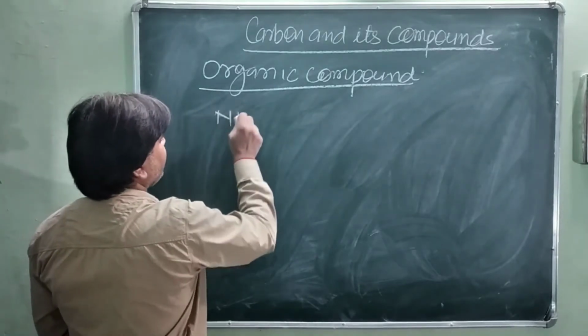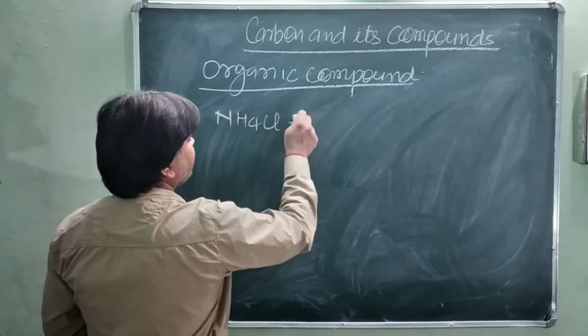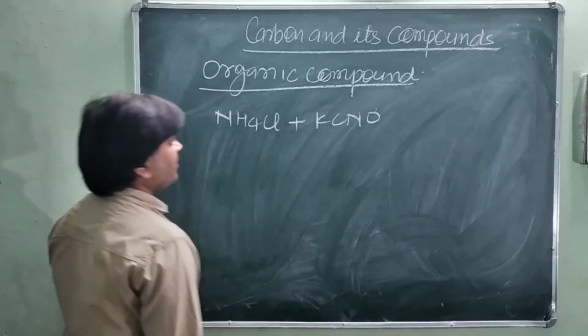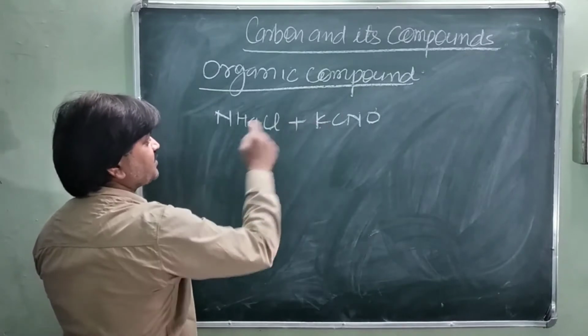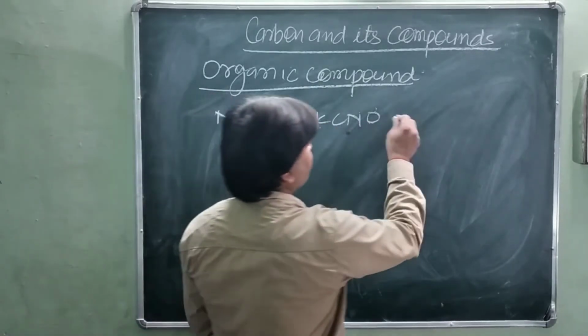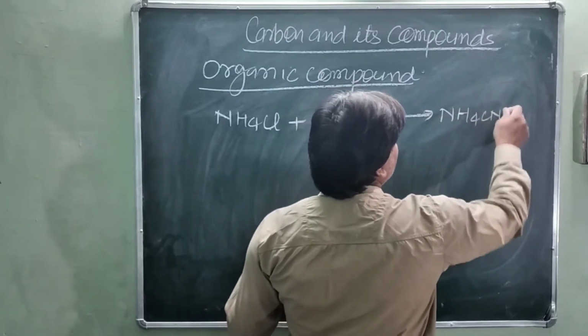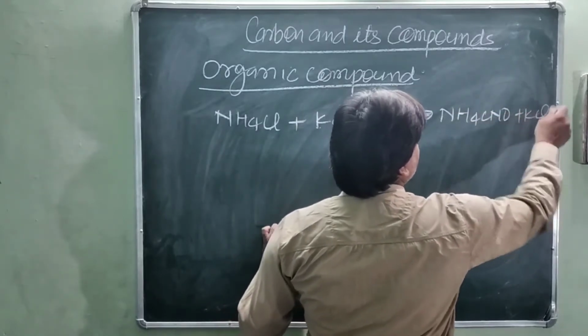Ammonium chloride, NH4Cl, when treated with potassium cyanate, KCNO, forms ammonium cyanate by heating: NH4CNO plus KCl.